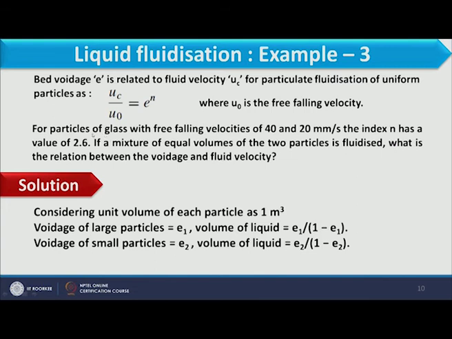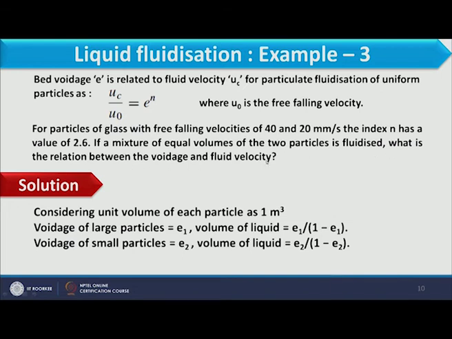For particles of glass with free falling velocity of 40 mm per second and 20 mm per second, the index n has a value of 2.6. So you see what is given: here we have two particles, one falling with 40 mm per second settling velocity and another falling with 20 mm per second velocity, and the n value is given as 2.6. If a mixture of equal volumes of two particles is fluidized, what is the relation between voidage and fluid velocity?